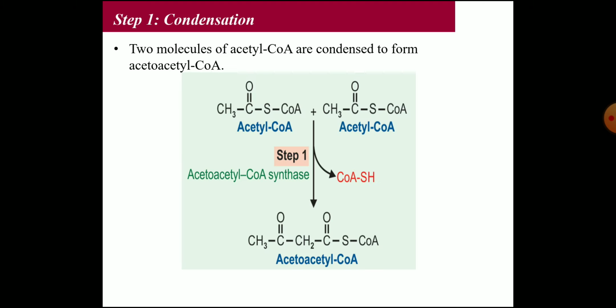Now the steps of ketogenesis. The first step is condensation. Two molecules of acetyl coenzyme A condense to form acetoacetyl coenzyme A by the enzyme acetoacetyl coenzyme A synthase. So, acetoacetyl coenzyme A is formed in the first step.